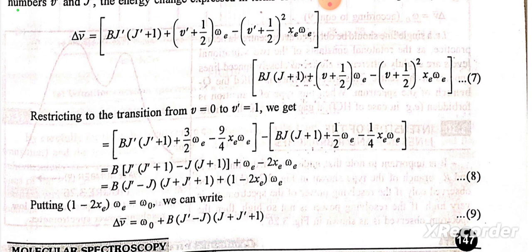Δν̄ is equal to BJ'(J'+1) plus 3/2 ωe minus 9/4 xe ωe, minus BJ(J+1) plus 1/2 ωe minus 1/4 xe ωe, which is equal to B[J'(J'+1) minus J(J+1)] plus ωe minus 2 xe ωe, which is equal to B(J'−J)(J+J'+1) plus (1 minus 2xe)ωe. Putting (1 minus 2xe)ωe is equal to ω0, we can write Δν̄ is equal to ω0 plus B(J'−J)(J+J'+1).